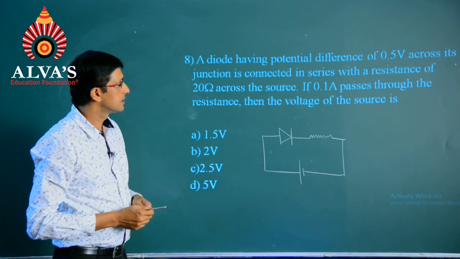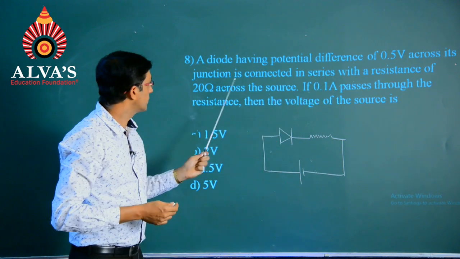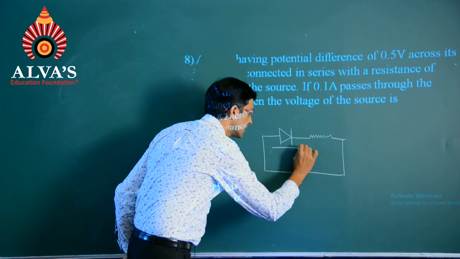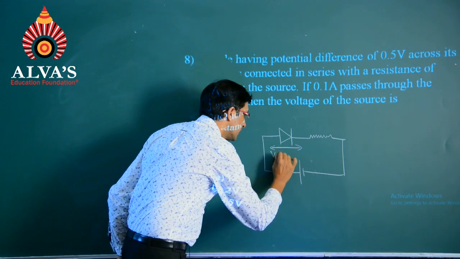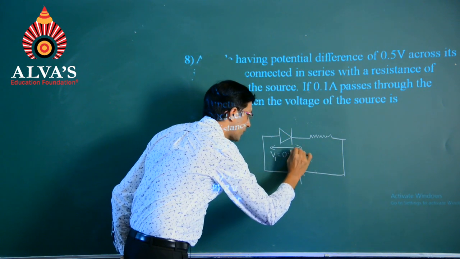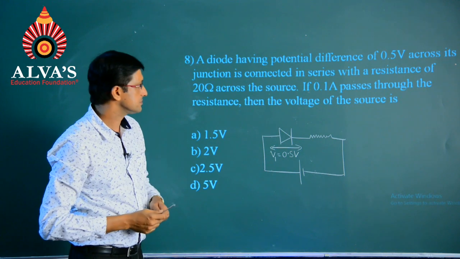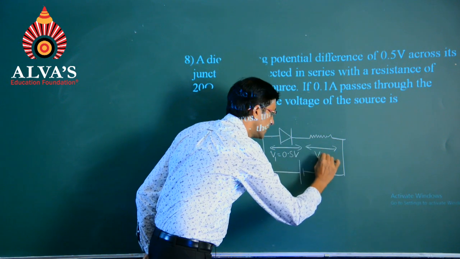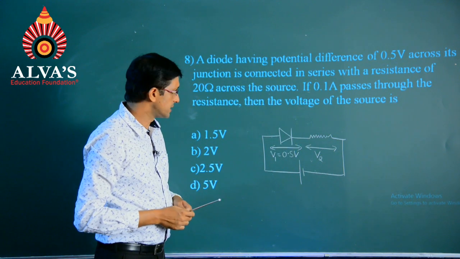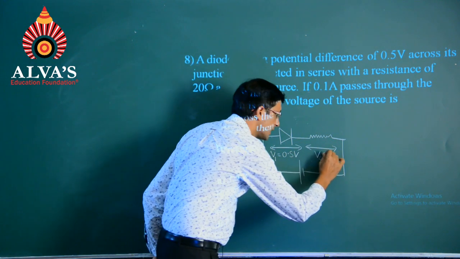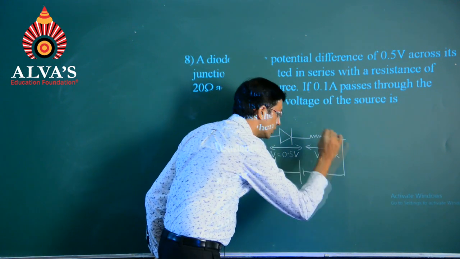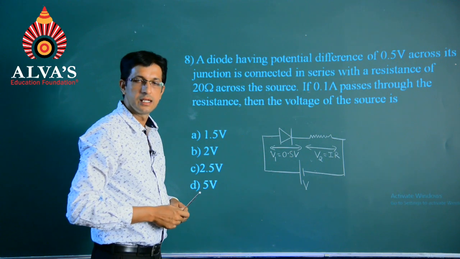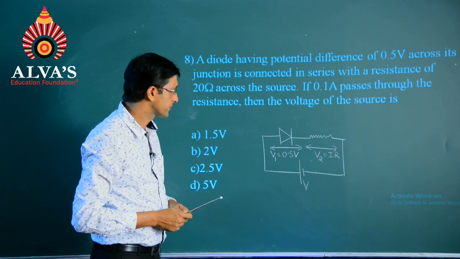Let us say, as per the question, potential difference of 0.5 volt across the junction means this will be taken as V1 to be 0.5 volts. Across the resistor, I will write it as V2, which is in fact the I into R product as per the Ohm's law, and here is the voltage given by the battery, which is V.